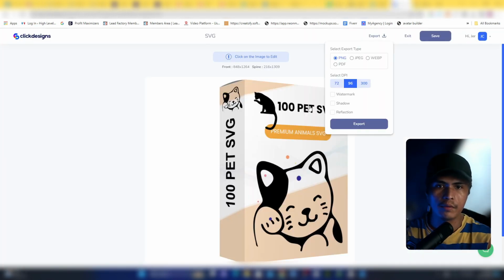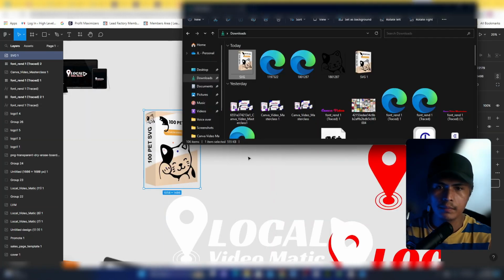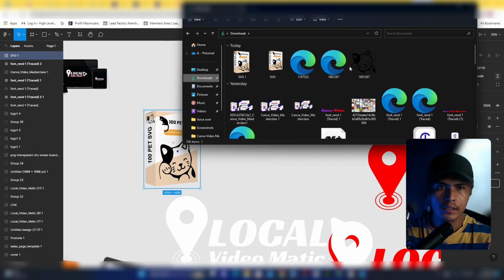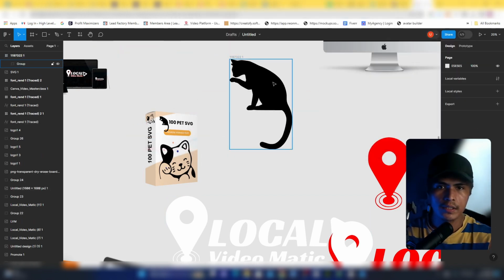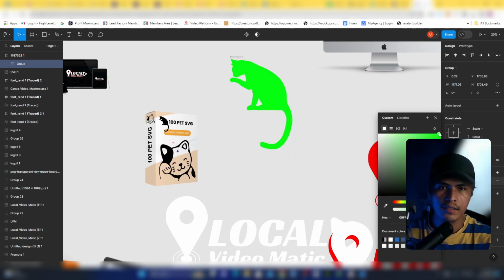Let me show you an example of that. If I upload that into Figma, let me go to downloads, and I think this is the SVG here. Okay, so this is the SVG. What I can do, guys, is change the color of this into red or yellow, right?